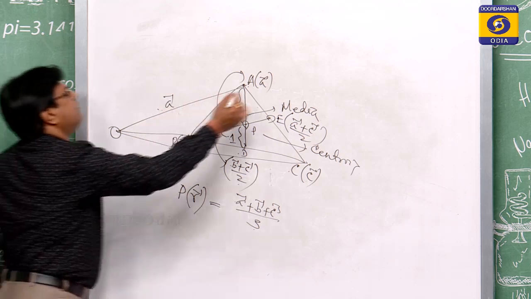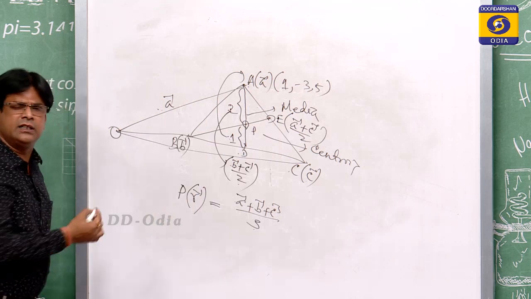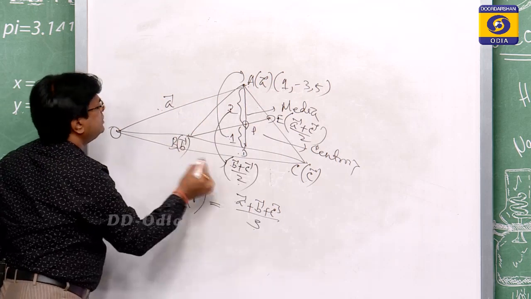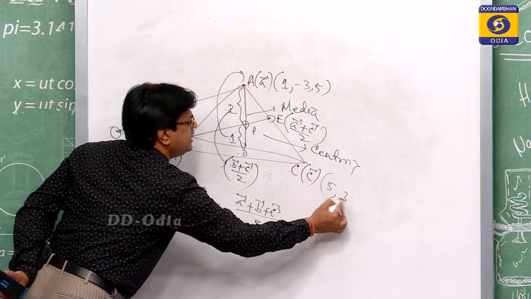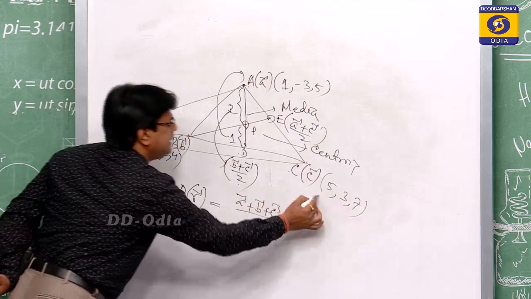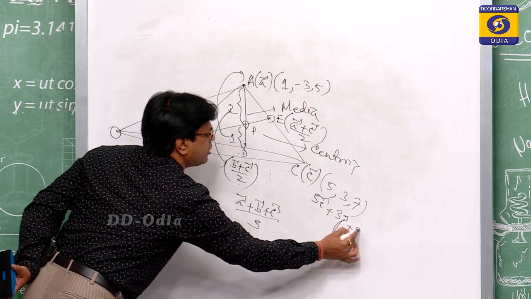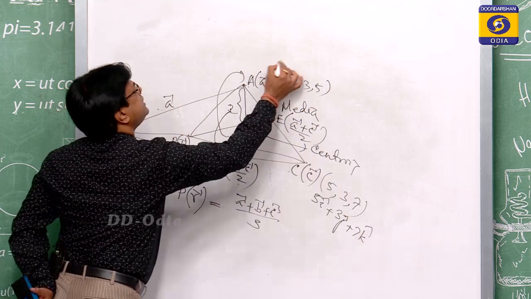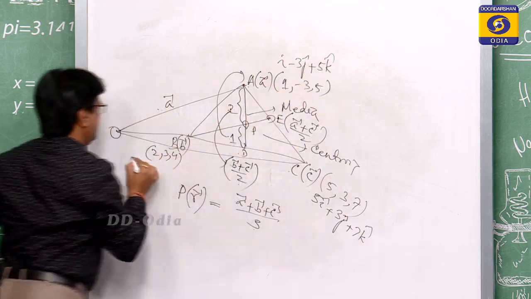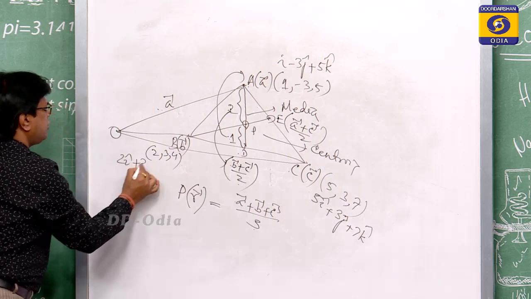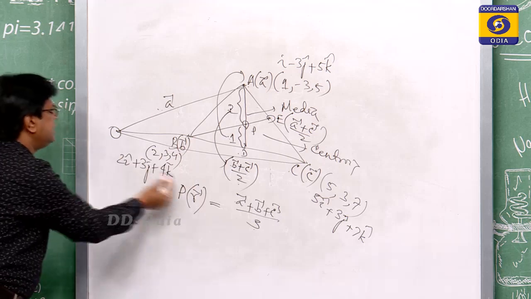Suppose A has coordinates 1, minus 3, 5, another is 2, 3, 4, and this is 5, 3, 7. In vector form these are i minus 3j plus 5k, 2i plus 3j plus 4k, and 5i plus 3j plus 7k.